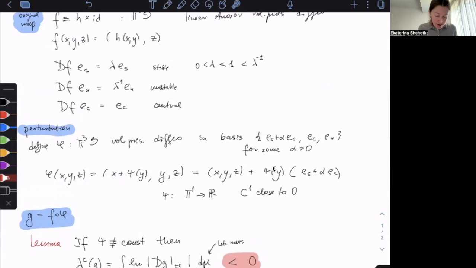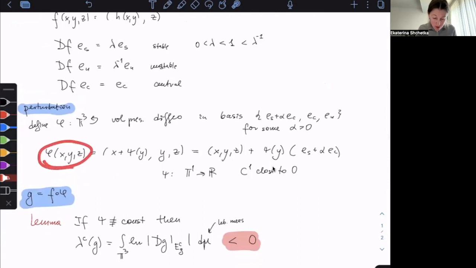You can see that the idea is that what we do using this map phi is that we don't touch the unstable direction at all. So really the central stable direction will be invariant. My perturbation really preserves the central stable direction, and we somehow mix in central direction and stable direction. And from the stable, because lambda is smaller than 1, the stable Lyapunov exponent really is negative.